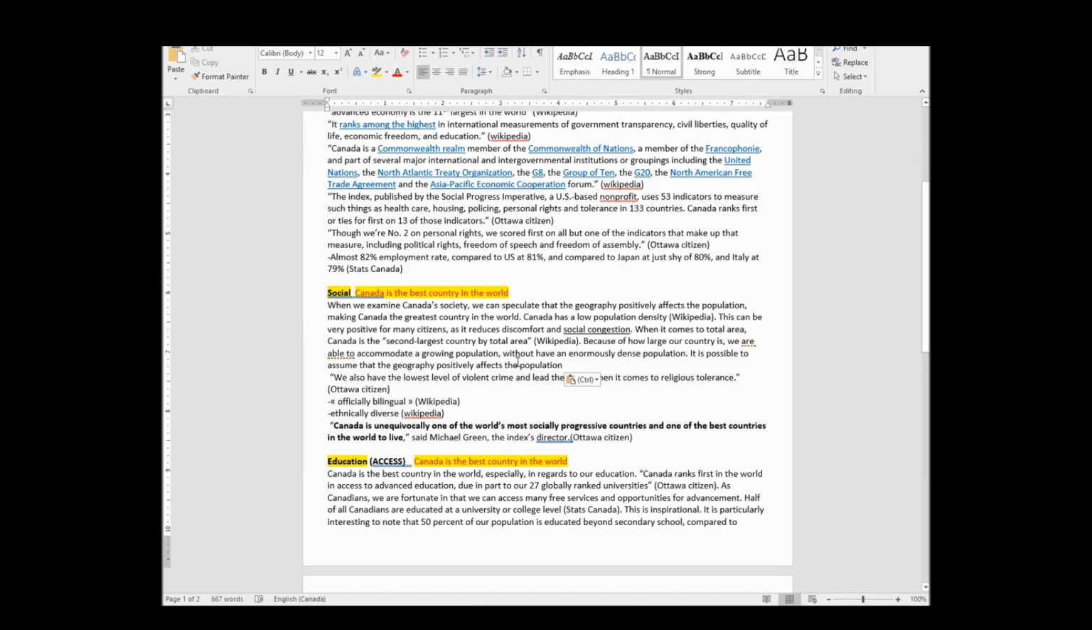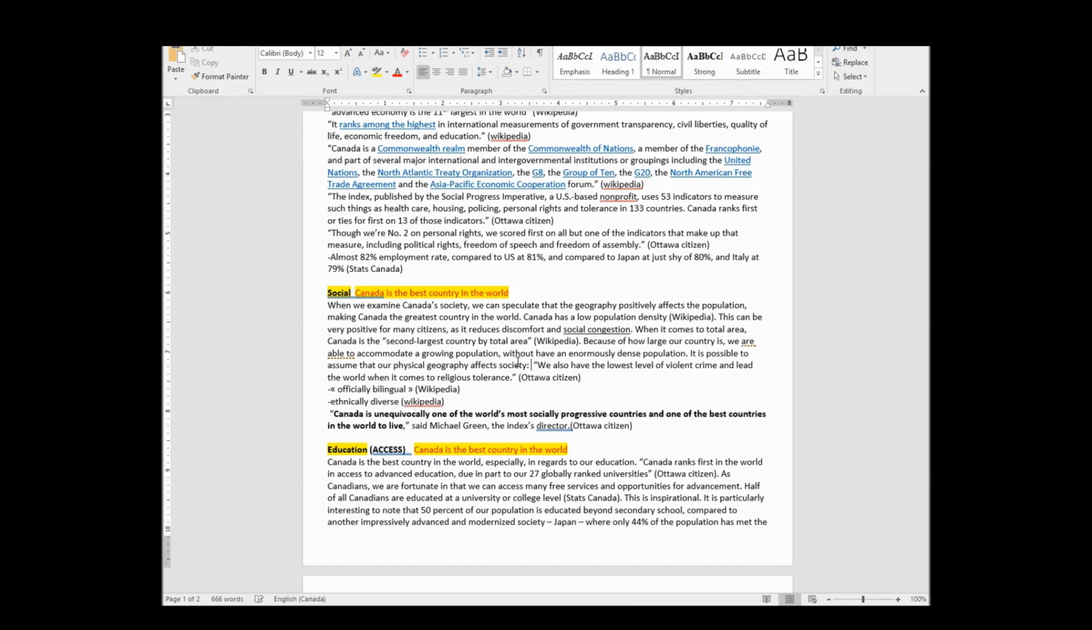That our physical geography, so not social geography, sorry, the physical geography, affects society. This is where now I can go back to saying society. And I'm going to put in my quote right here. We also have the lowest level of violent crime and lead the world when it comes to tolerance.